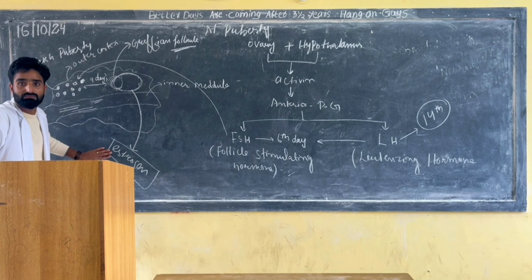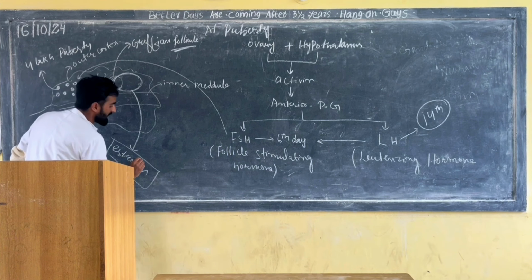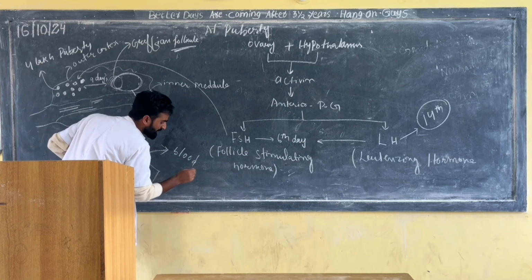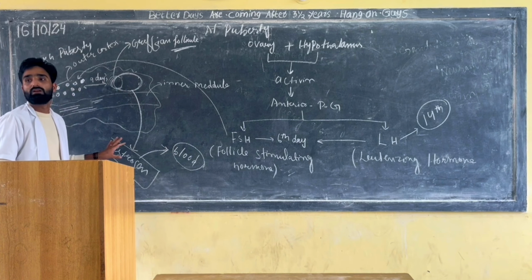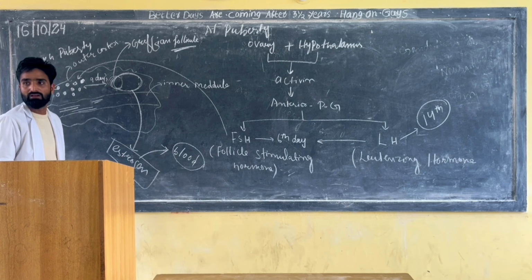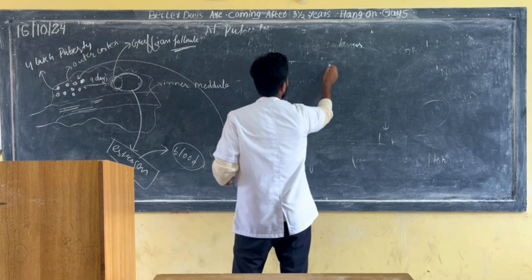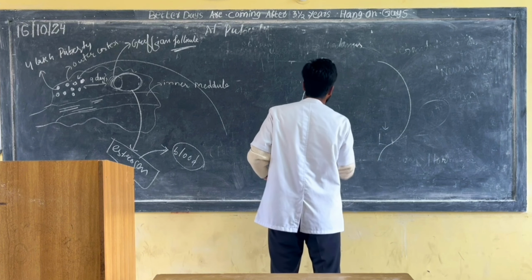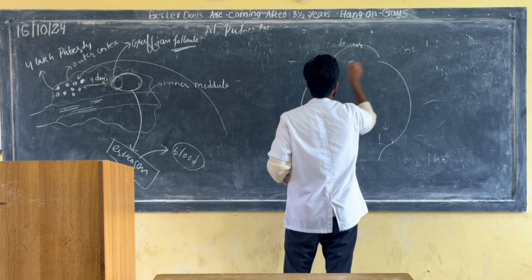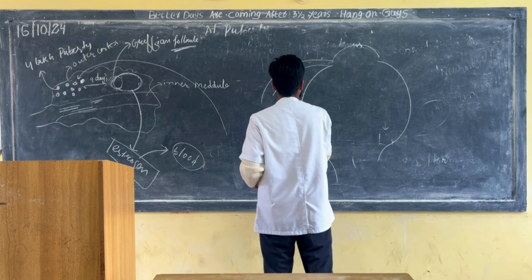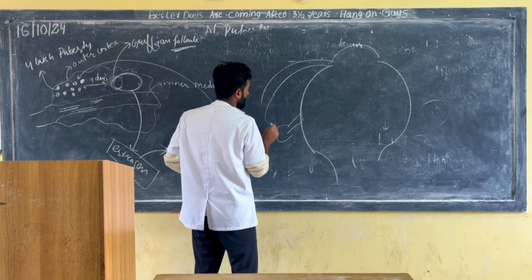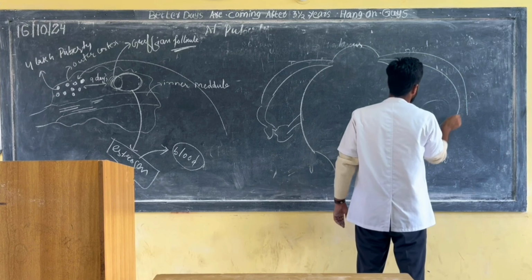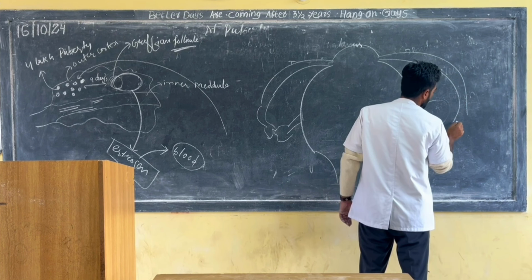This estrogen will enter the blood. After the blood, where will it go? It will act on the uterus. This is the uterus, for example, and this is the ovary.